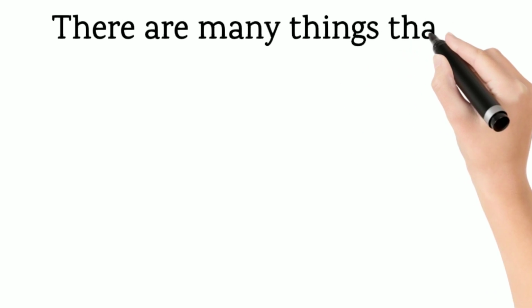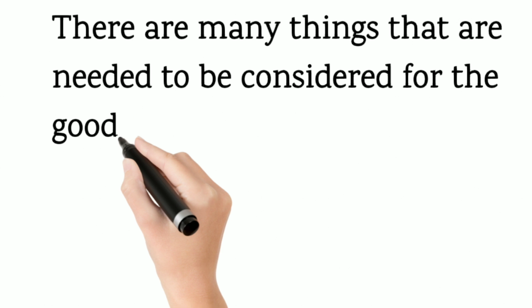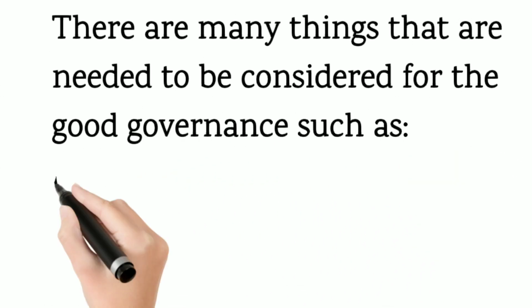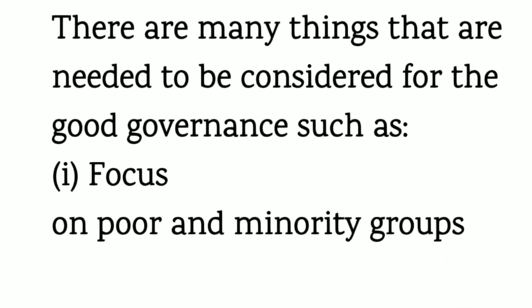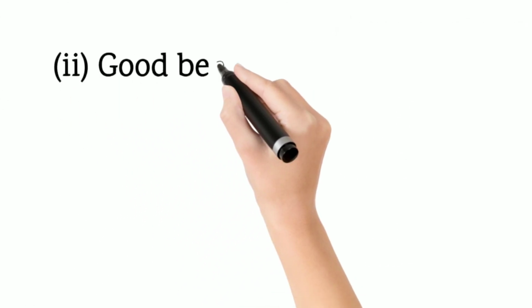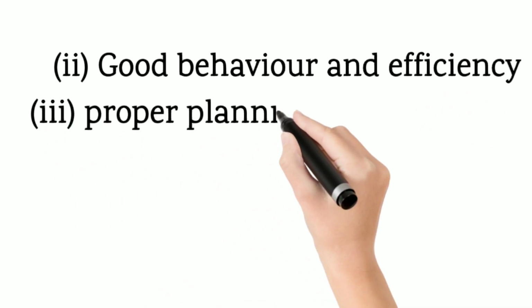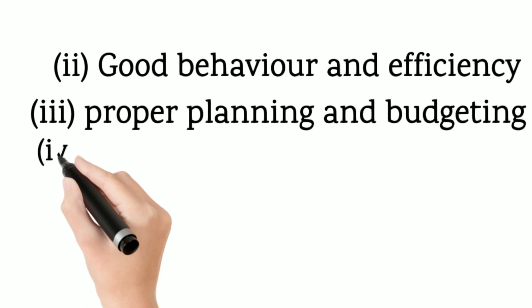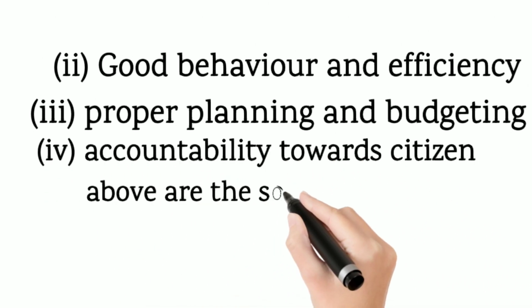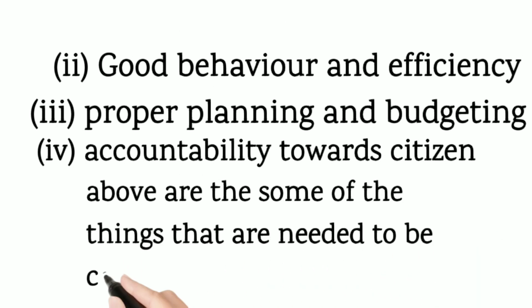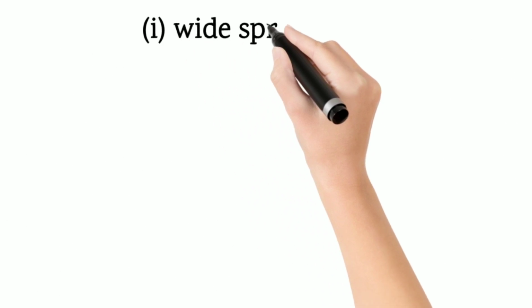There are many things that need to be considered for good governance, such as focus on poor and minority groups in the society, good behavior and efficiency in work, proper planning and budgeting in planning works, accountability towards citizens. Above are some of the examples of things that need to be considered for good governance.